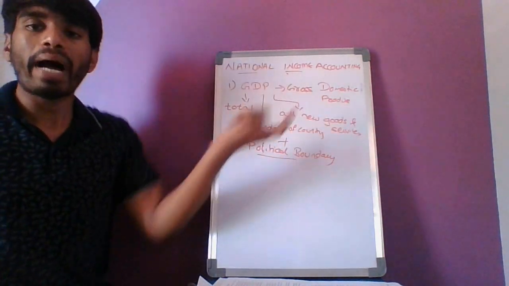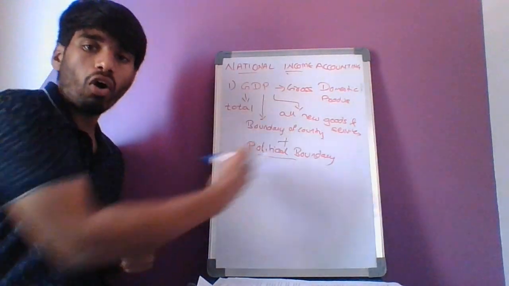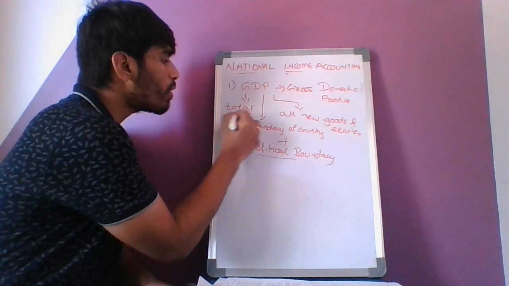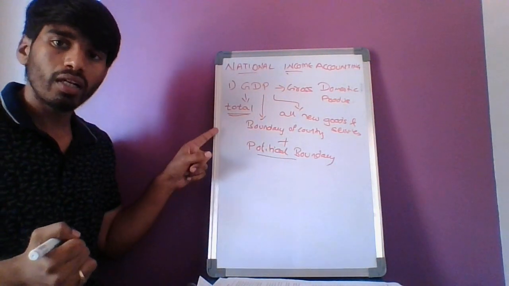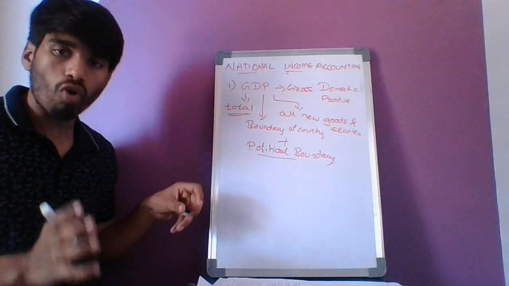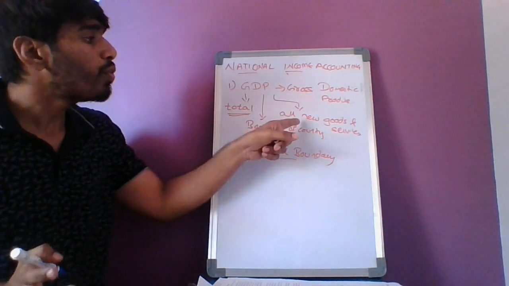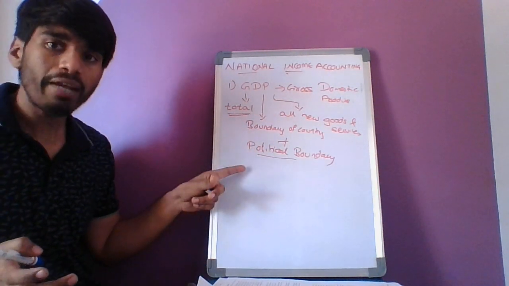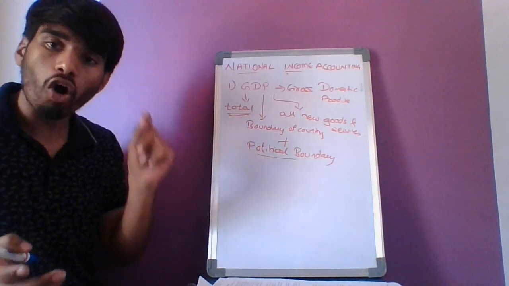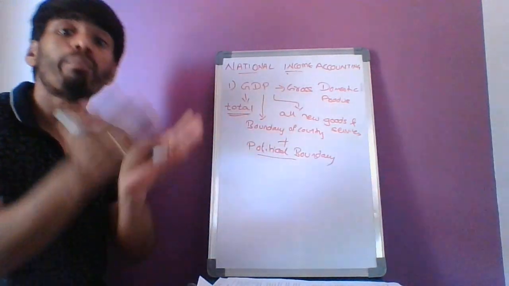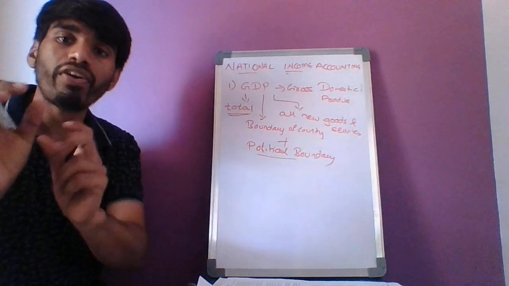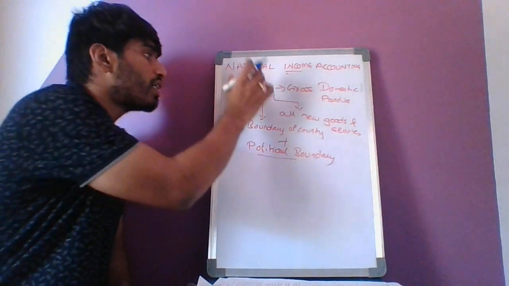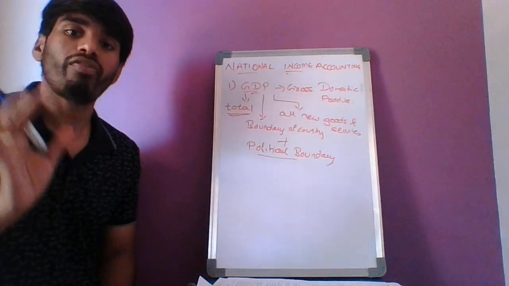Now by combining all these three things, the total monetary value of all new goods and services produced in a particular country, or produced within the political boundary of a particular country, is known as the GDP of a country.